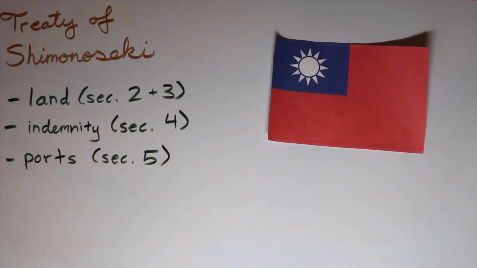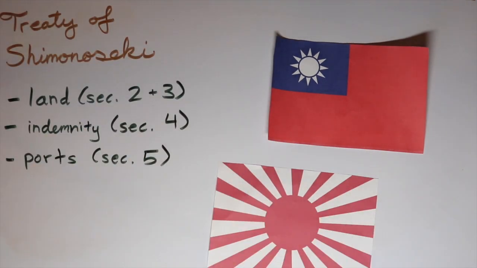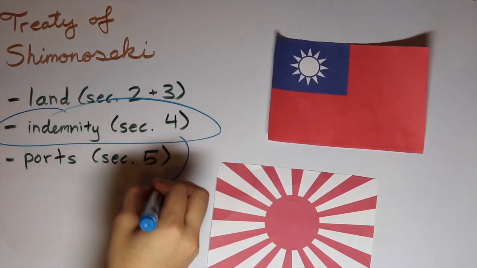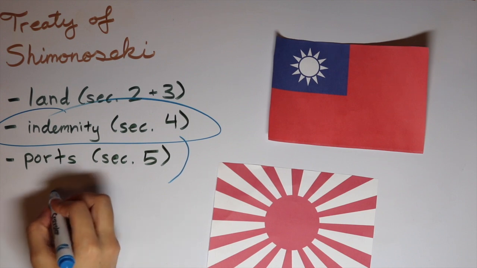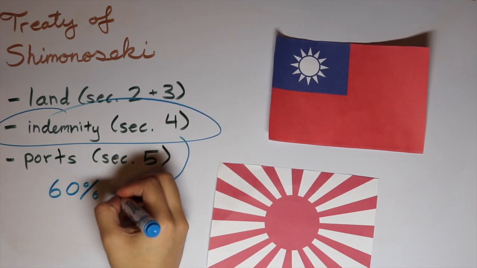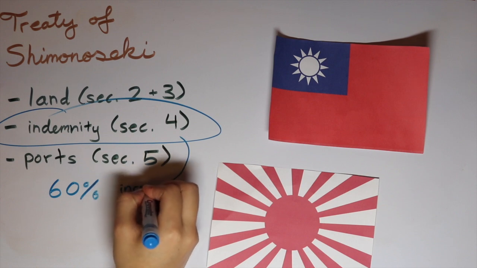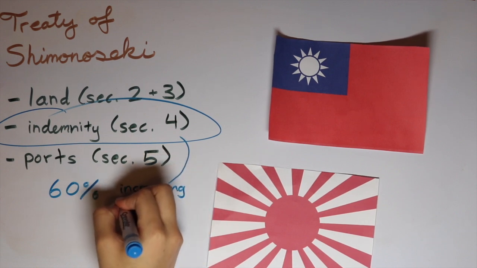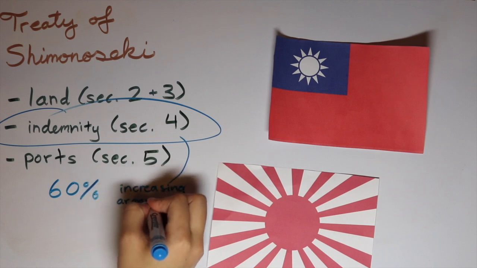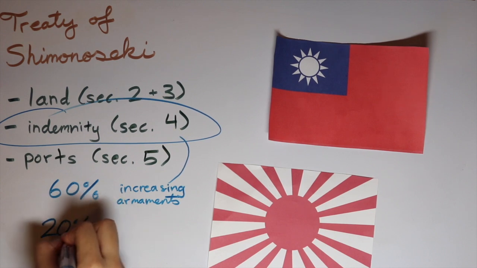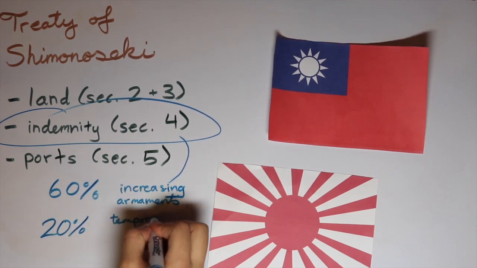Article 4 was for China to pay a war indemnity of 2 million Kuping taels, which today is the equivalent of about $5 million to Japan. China was also to open up 4 ports for Japanese access, as stated in Article 5. Japan used over 60% of the war indemnity in increasing their military weapons and equipment, and over 20% was spent on temporary military expenses.